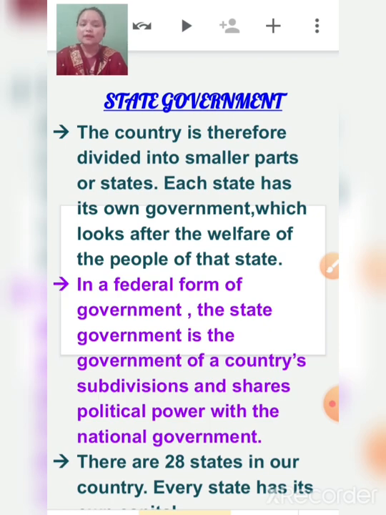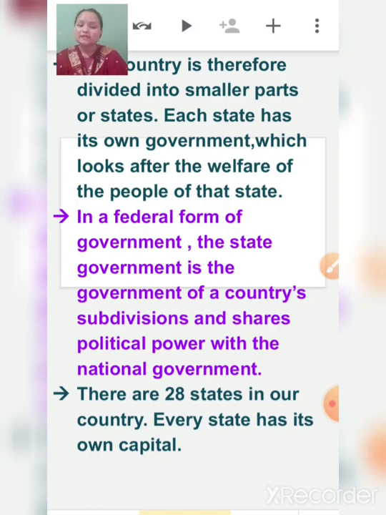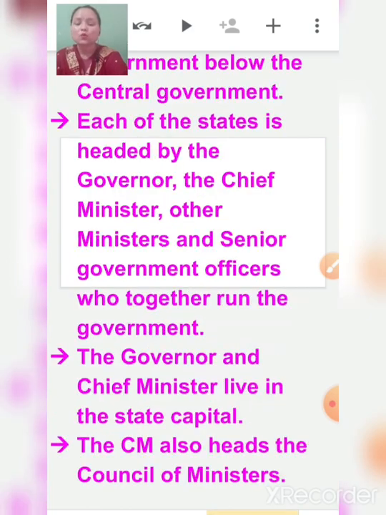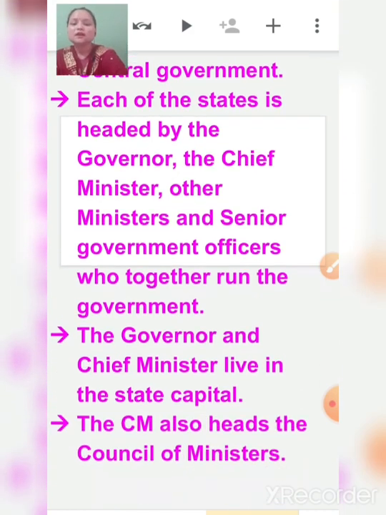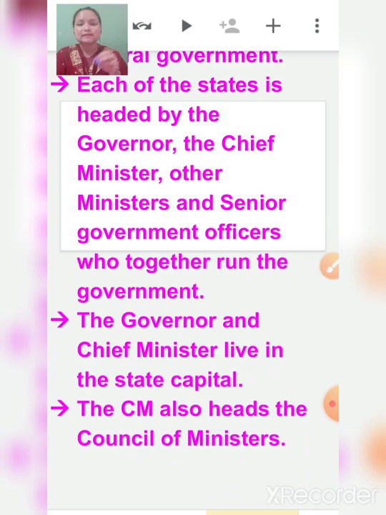Then comes state government. In a federal form of government, the state government is the government of a country's subdivisions and shares political power with the national government. There are 28 states in our country. Every state has its own capital and its own government. State governments are the level of government below the central government, and each state is headed by the governor, the chief minister and other ministers. The governor and chief minister live in the state capital.